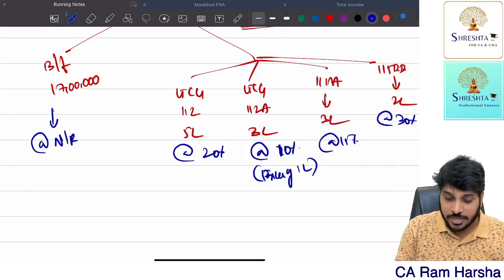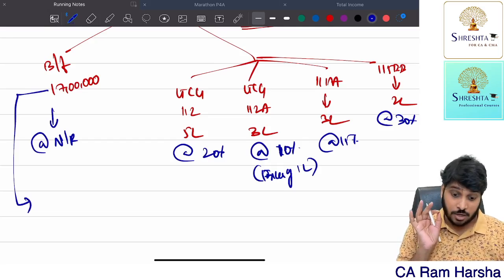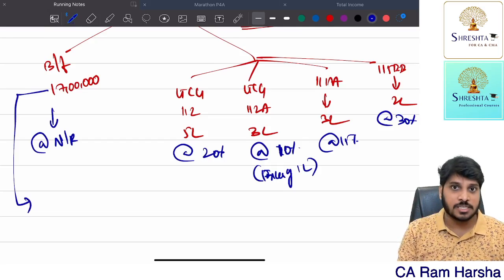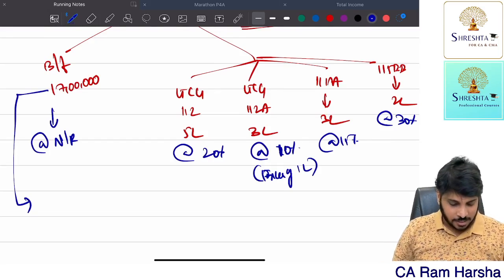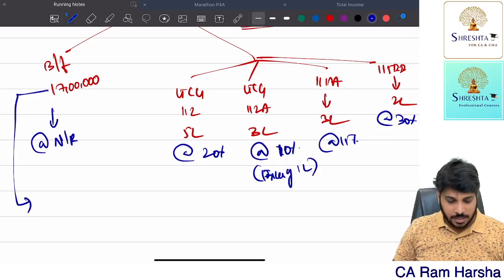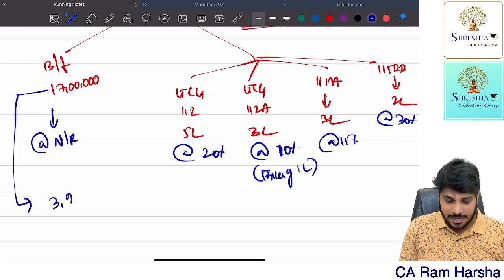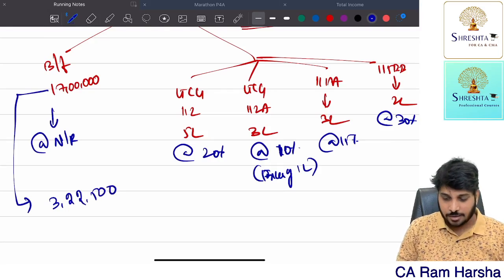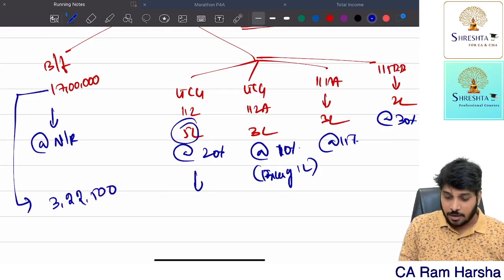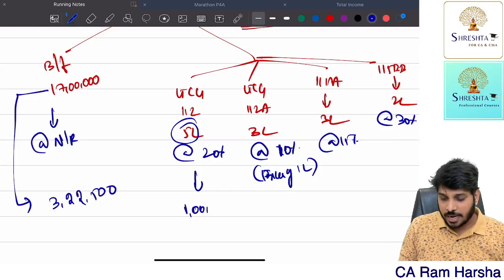How to compute tax for the individual? Assuming a normal citizen, resident. Now 17 lakh minus 10 lakh, you eliminate. On 7 lakh at 30%, 2 lakh 10,000, up to 10 lakh 1 lakh 12,500, so basic tax is 3 lakh 22,500. Now long-term capital gain 5 lakh multiplied by 20%, 1 lakh.